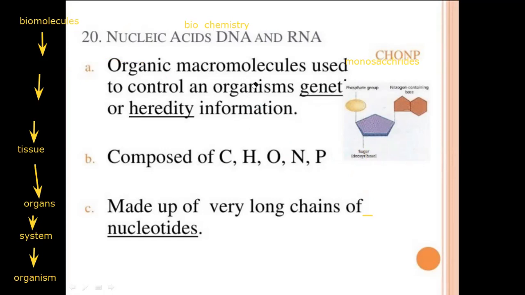So these organic macromolecules control genetic or heredity information. They contain mainly C, H, and O, and also N and the phosphate group. What is the simple form of them? When we break down nucleic acid, we find nucleotides as the simple form.